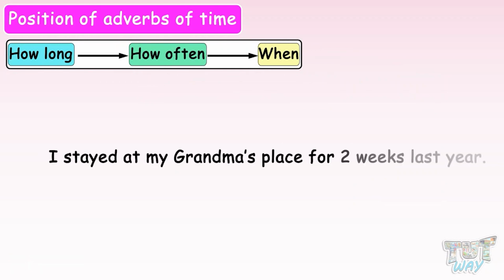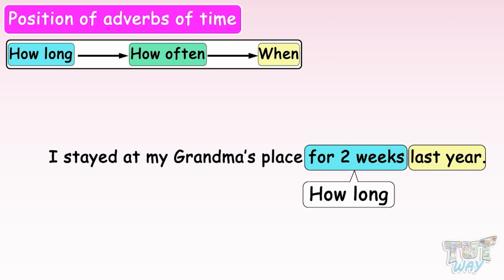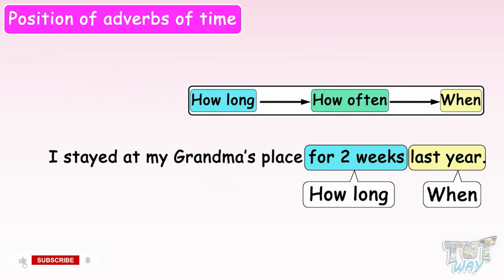I stayed at my grandma's place for 2 weeks last year. Here again, we have two adverbs of time, for 2 weeks and last year. For 2 weeks answers the question, how long? And last year, when? So again, it follows the sequence how long and when. So we have learned a lot about adverbs of place, manner, and time.